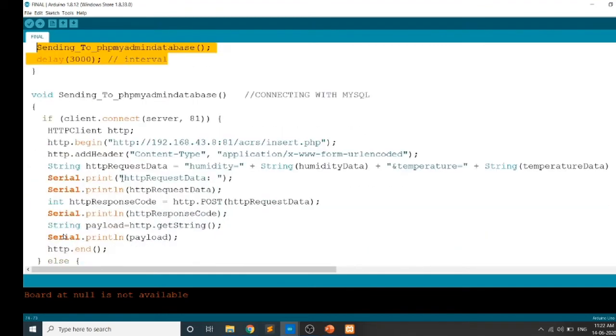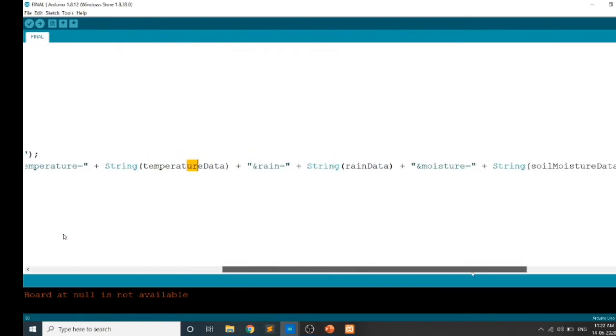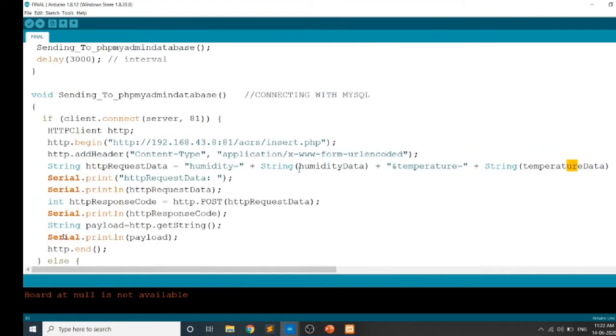You can see in that function we're connecting to a local server, the Apache server, and to that server we are running a PHP page, to which we are sending POST request data. We can see the POST request header here, after which we are sending the request data: humidity is so and so, temperature is this, and all the sensor data like moisture, rain data, LDR value, everything we are putting into a header, and sending to the database through the POST request.